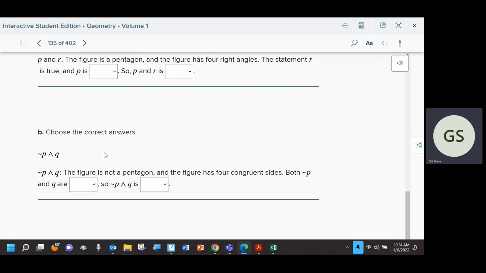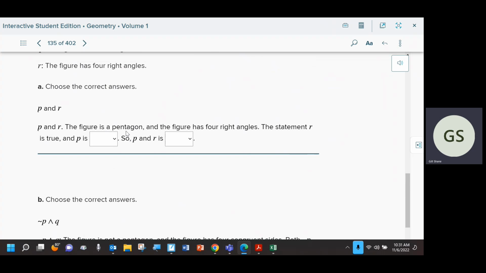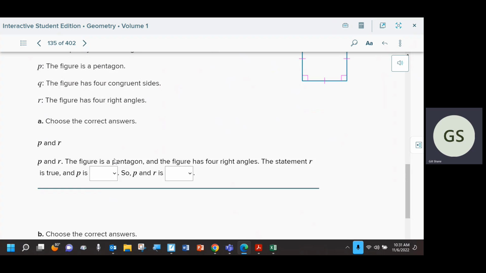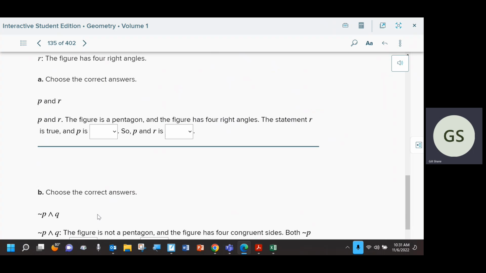And then I would say and, then for Q, I would just write the Q statement. This is just saying write the Q statement just as it is. So I would go up to Q, I would say, oh, okay, so the figure has 4 congruent sides. So I would say the figure is not a pentagon and the figure has 4 congruent sides. That's all you do if you're just writing the statement.